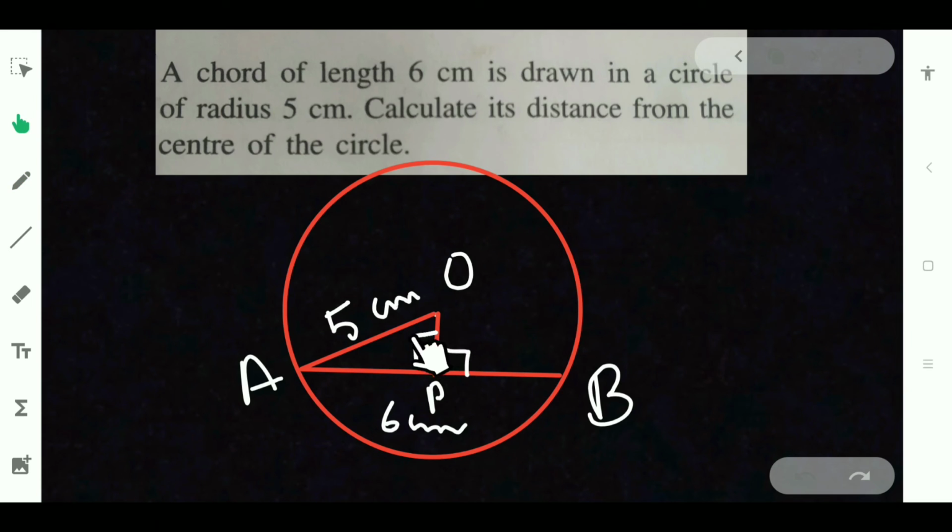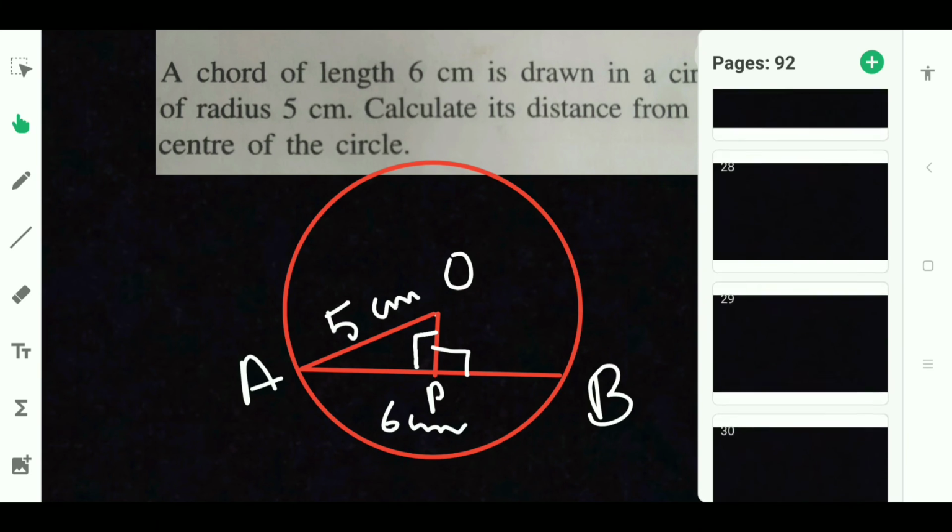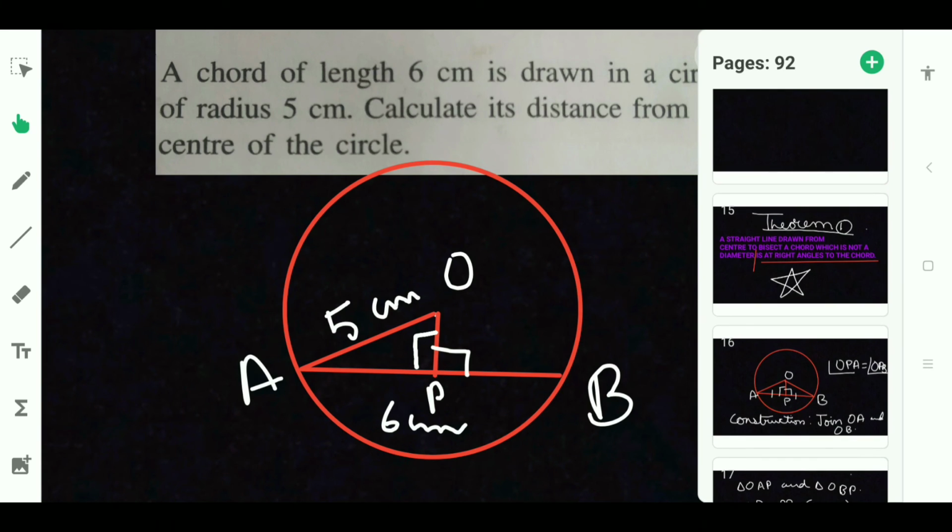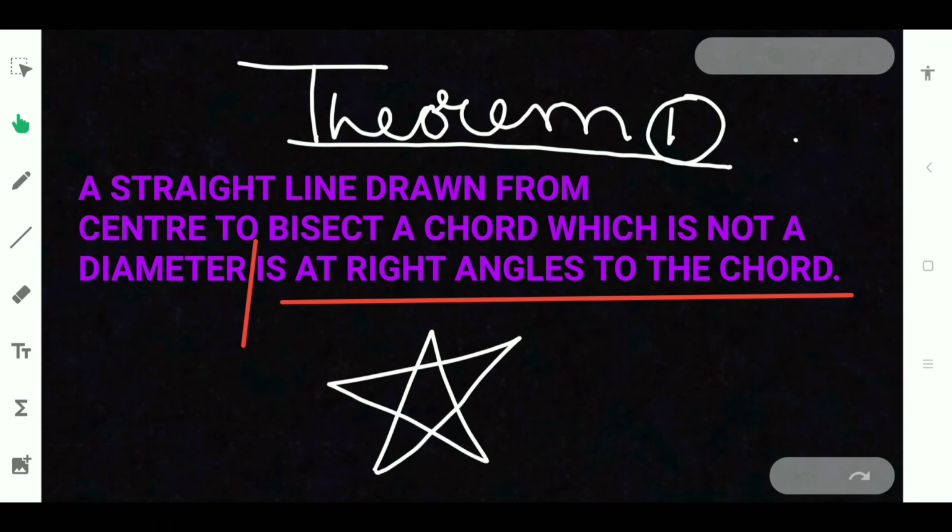This should be 90 degrees on either side. We know if it is 90 degrees on one side, the other side also will be 90 degrees by linear pair. Now this is perpendicular. So by the first theorem, theorem 1, a straight line drawn from the center to bisect a chord which is not a diameter is at right angles to the chord.